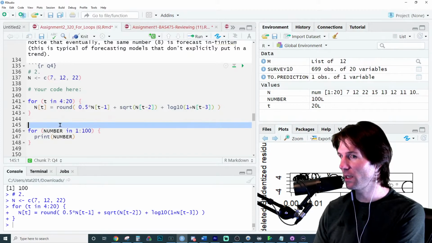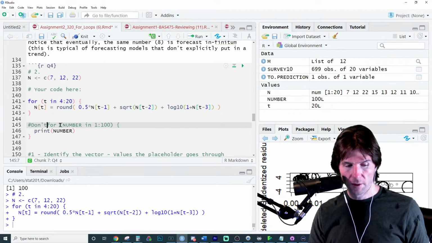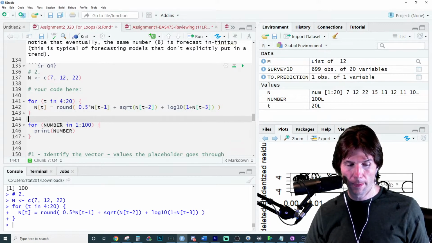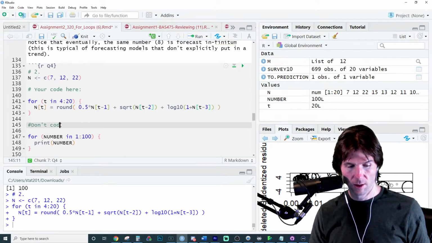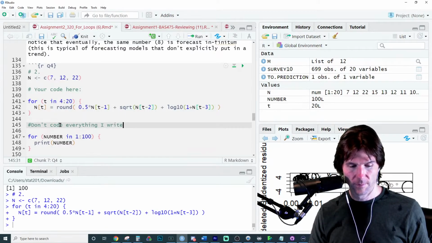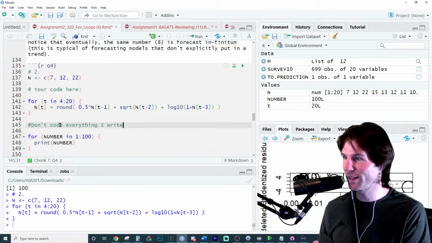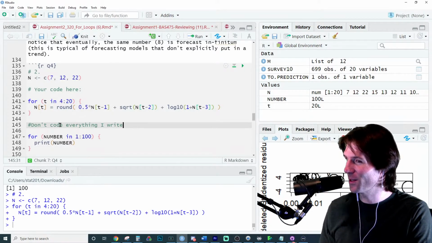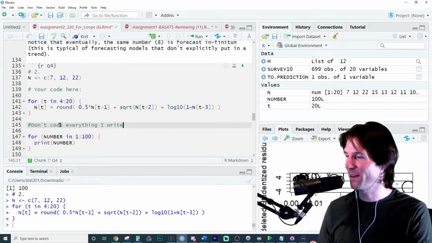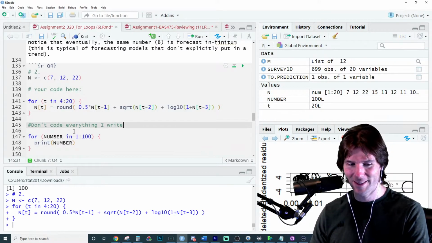Now be careful. Don't add in these extra things. You will get excessive output. Don't code everything I code. Don't directly take. Don't code everything I write. Don't put that. That's not part of the assignment. Sometimes I add extra little things. I've had a lot of people just write down exactly what I do. Sometimes they turn off the video or the audio. And I'm like, no. Write down things.